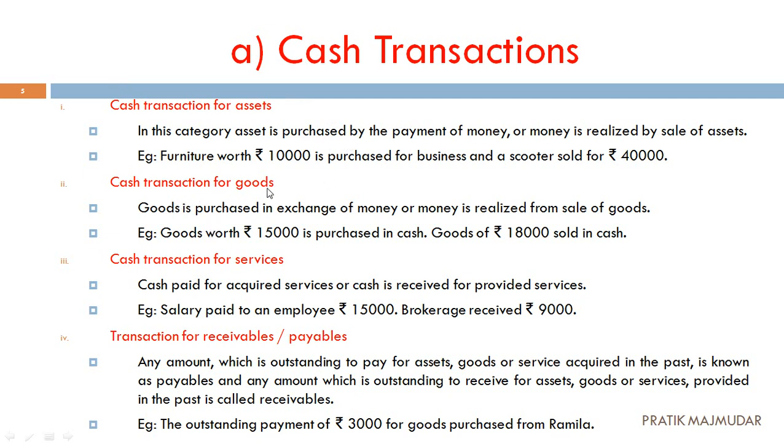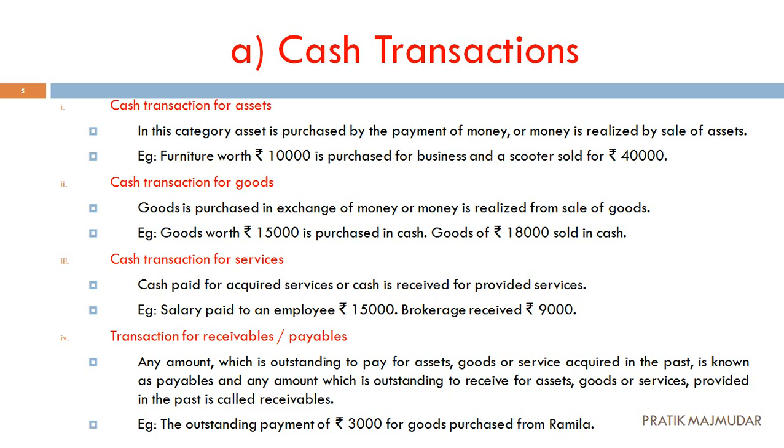Next one is cash transaction for goods. We have seen it for assets. Now here you see it for goods. What are we doing? We are exchanging money, and for that we are giving some goods, or we are purchasing some goods from a person. Let's take an example. Goods worth rupees 15,000 purchased in cash. What have we done?